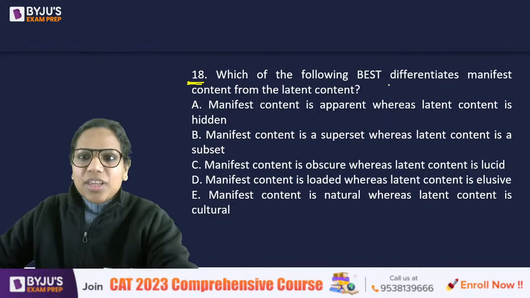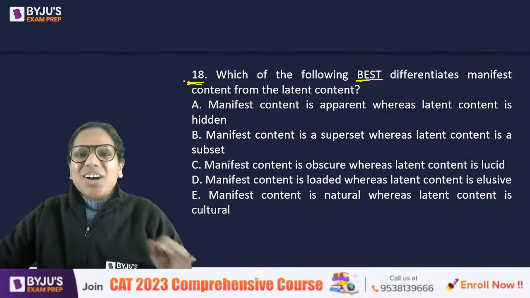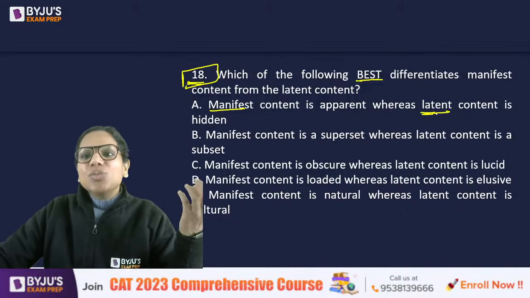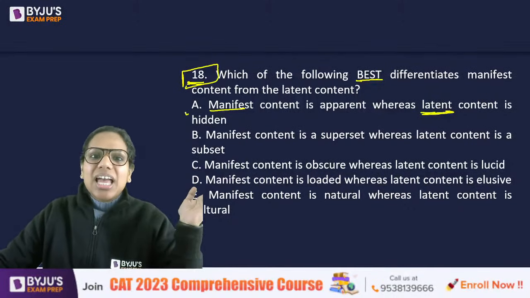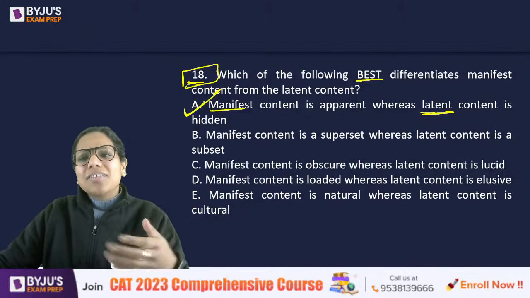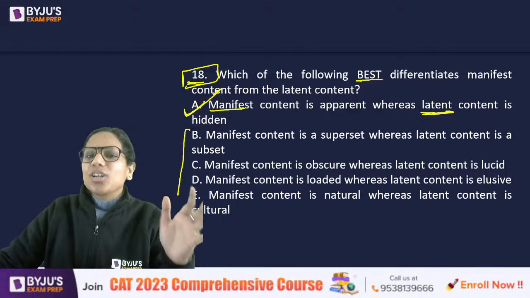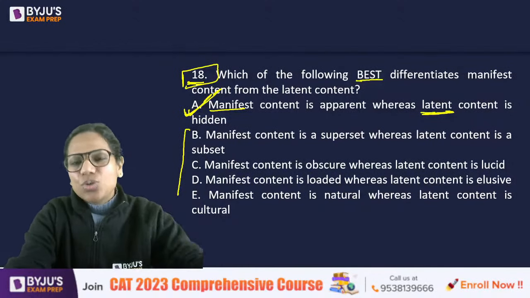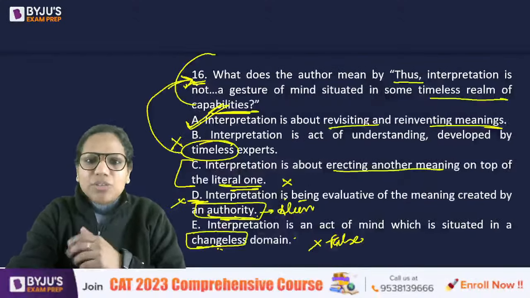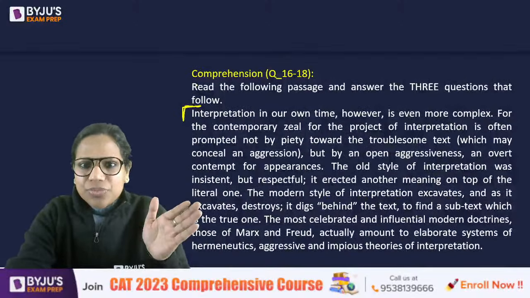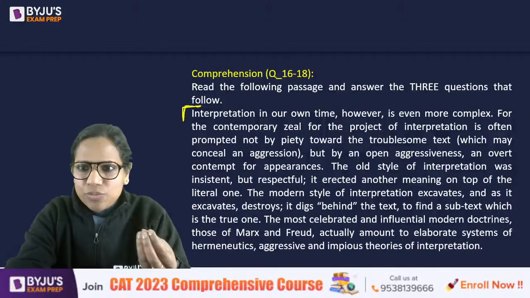This was the easiest out of the lot, a very direct question. Manifest or latent. The word latent itself means hidden, and A is the answer here. If you have any query, ask me. Otherwise, I don't think that any of you would have got it wrong. A very direct question, and the meaning of manifest and latent content was also given in the passage. In fact, I remember that. So I marked this in like 10-15 seconds.